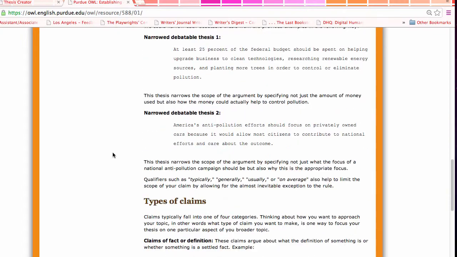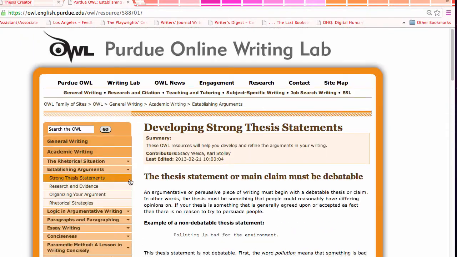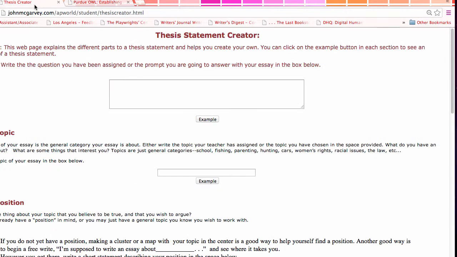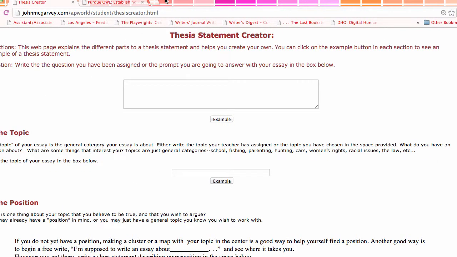All right, and that's just to remind you, it's the Purdue OWL, Online Writing Lab. Okay, now the next one, I wish somebody had shown me, well, it probably didn't exist because there was no internet when I was in college. I was so sad.